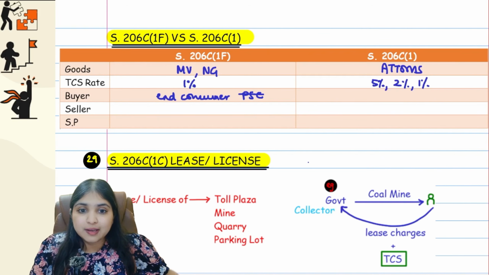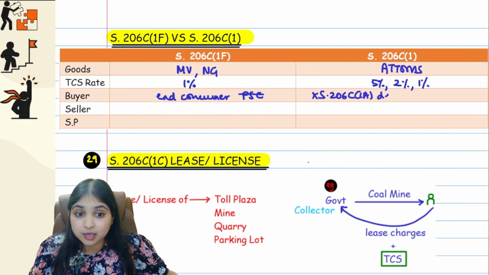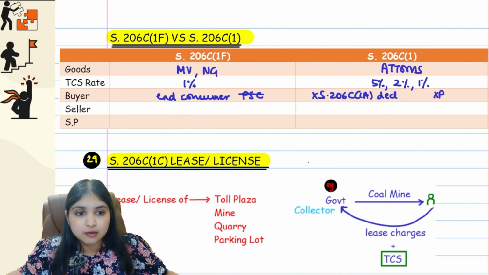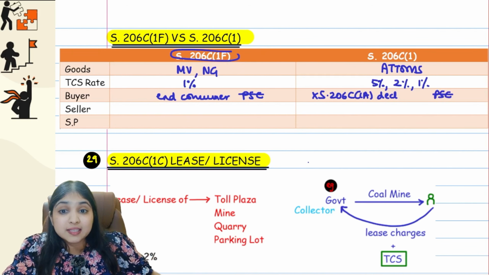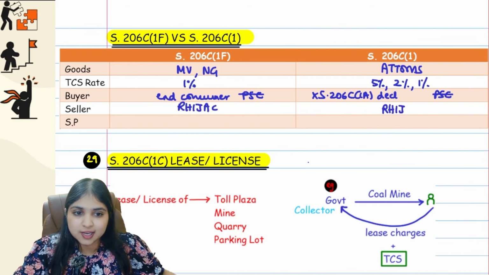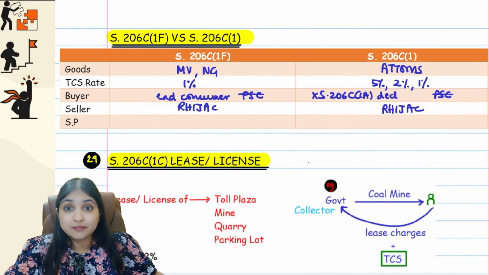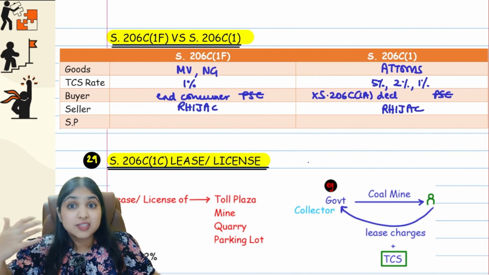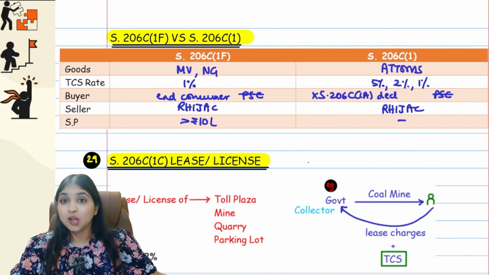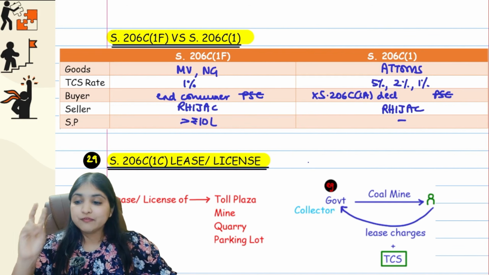In 206C1, the buyer should be a person who has not given 206C1A declaration, because if he gives a declaration, then no TCS at all. And also even over here, the buyer should not be a public sector company. Right, guys? Then who is the seller? In 206C1F, the seller is R hijack seller. In 206C1 also, the seller is R hijack seller. Then in 206C1F, the selling price per item, separately, has to be more than rupees 10 lakhs. But there is no such condition in 206C1. Okay, thorough with my first 2 TCS sections.